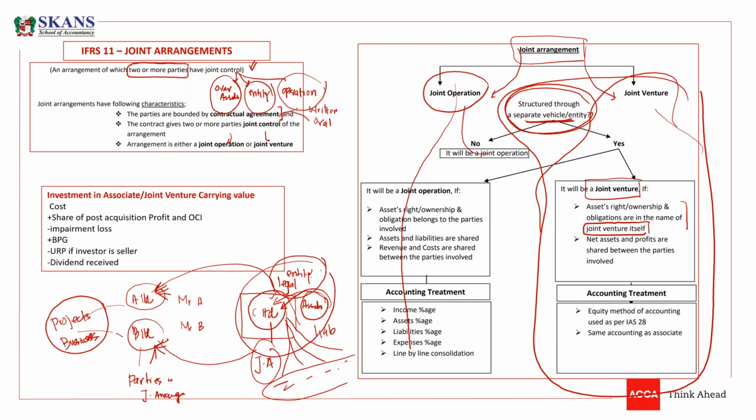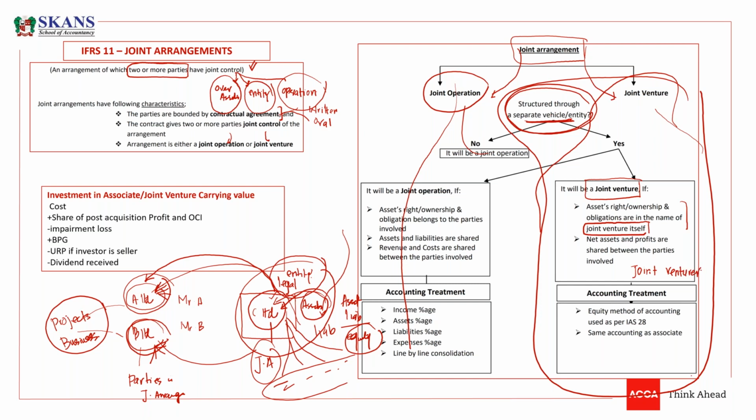Obviously, this is the company. The net assets, share of net assets means assets less liabilities, means equity. They have a share in equity, meaning net assets. And this company will earn a profit, and the share of profit will belong to A and B, as profits belong to owners. So the net assets and profits are shared between the parties involved. And we know the parties involved in my example are A and B.